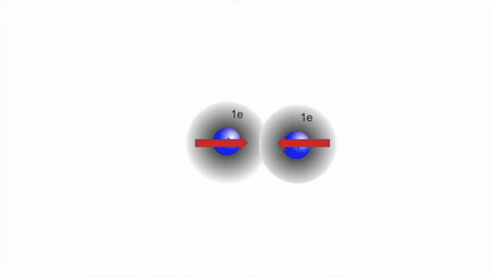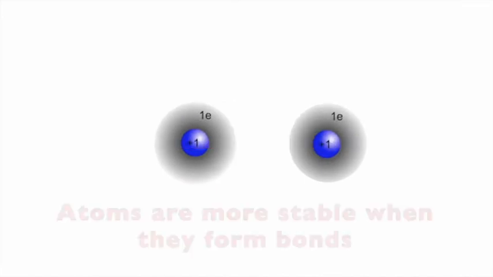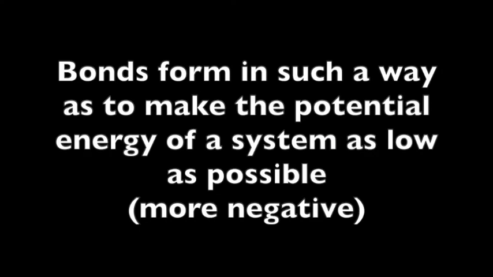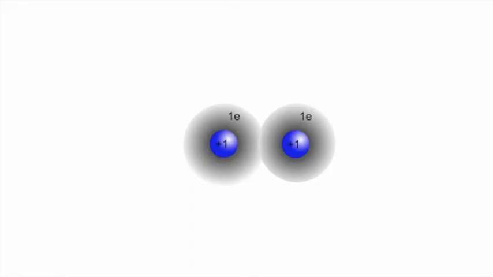The reason that bonds form is that the atoms are more stable when they're bonded together than they are when they're apart. Bonds form in such a way as to make the potential energy in the system as low as possible, since low potential energy is what makes the system stable. Atoms don't want to get too close to each other, or else the repulsive forces will take over.